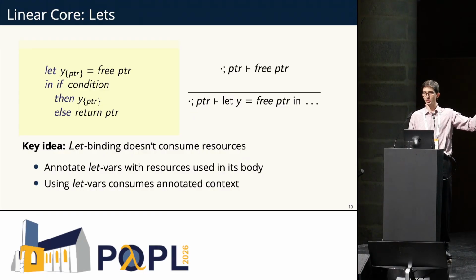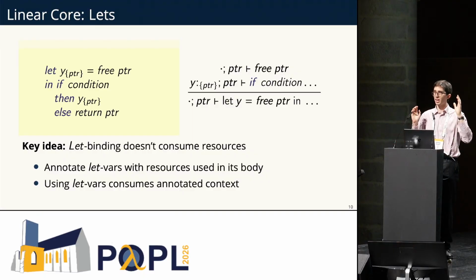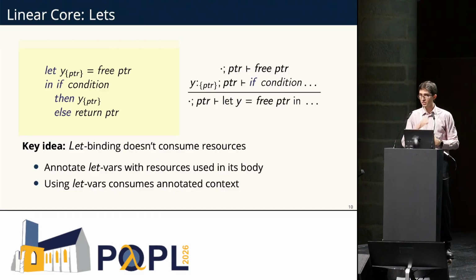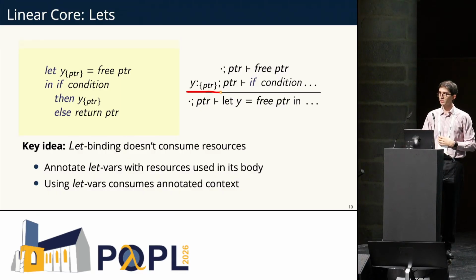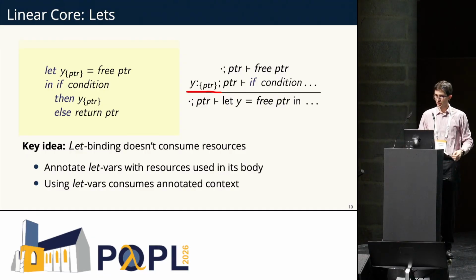So we use pointer to type the binder, and that type checks. And now we do not remove pointer. In traditional linear type systems, you'd have to split pointer either to the binding or to the body of the let. In this case, we just have it in both places. But we also introduce y annotated with the pointer resource, and then when we use y, it'll consume pointer indirectly.